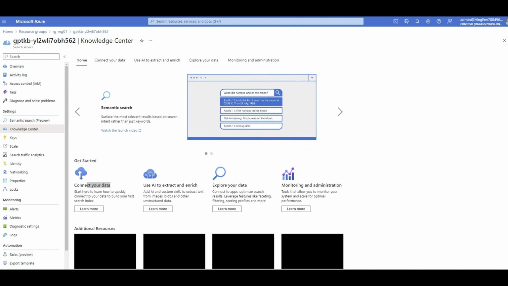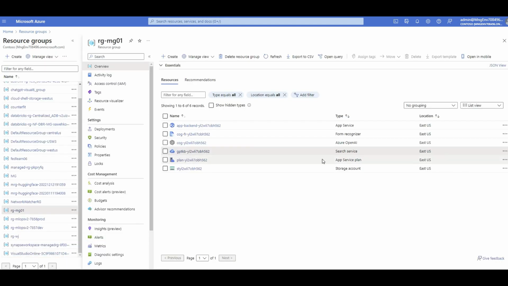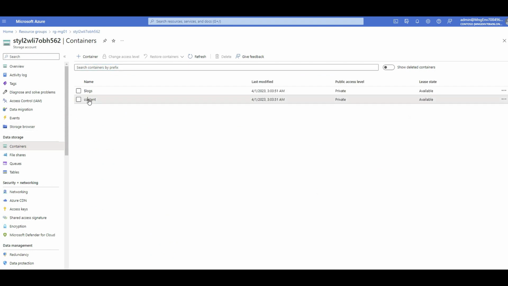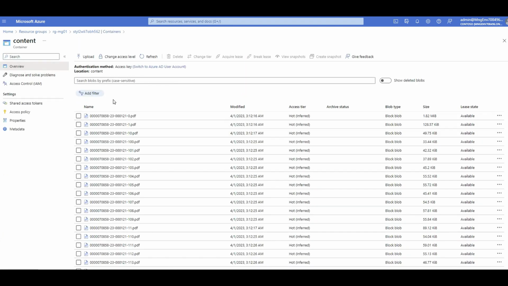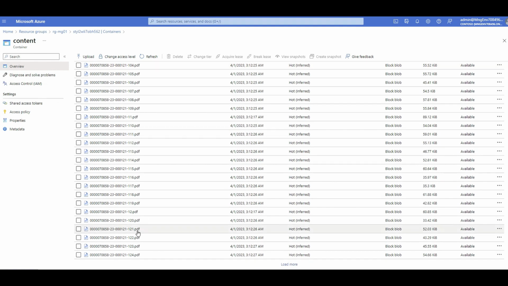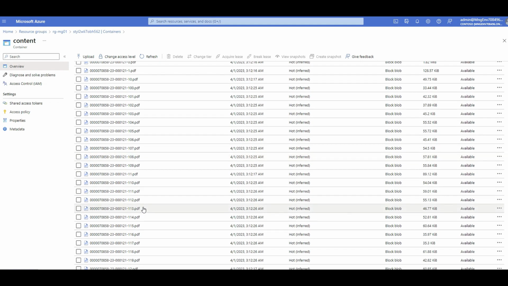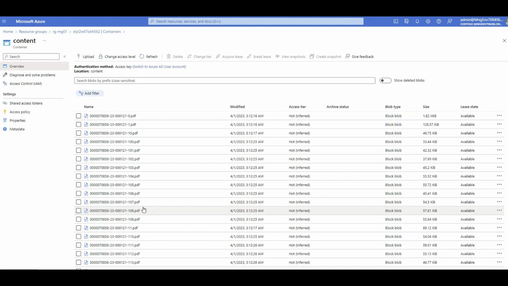Now, coming back to that resource group, we have Azure Cognitive Search to index our data, but of course our data was huge, so we had to come up with chunks of data. That's why if I go to my blob storage, which is created by this repository, go to containers, content, I see that the annual report of Bank of America has been chunked. I think each one is just one page of that PDF file. So they have different parts of information from the original file, and you can have more and more getting uploaded from different sources as well. Here I just use one PDF as an example.